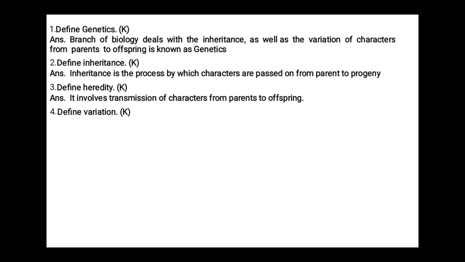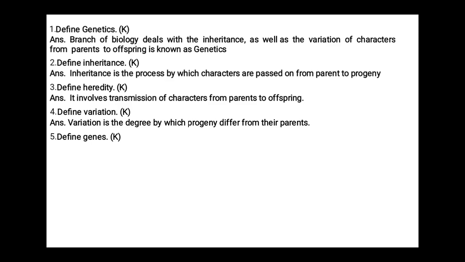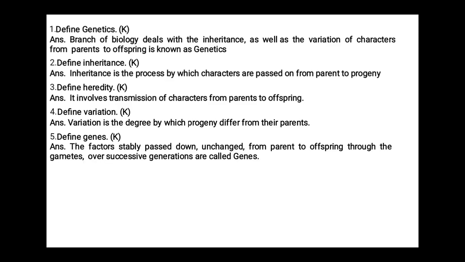Next question, define variation. Variation is the degree by which progeny differ from their parents. Define genes. The factors stably passed down unchanged from parent to offspring through the gametes over successive generations are called genes.